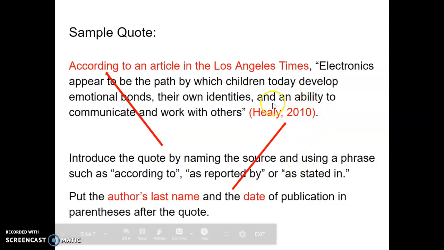Also, notice that at the end, after your quotation mark, you're going to have parentheses and then insert the author's last name, comma, and then the year of the publication.